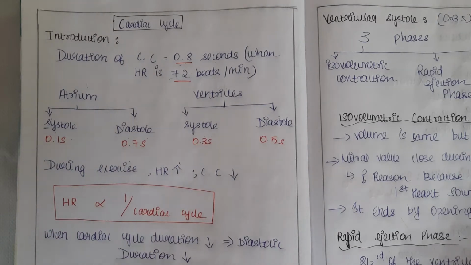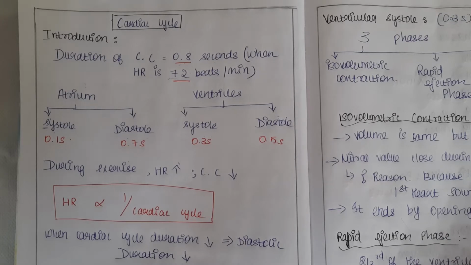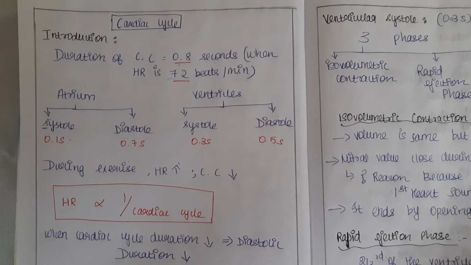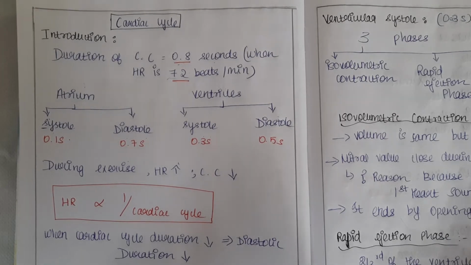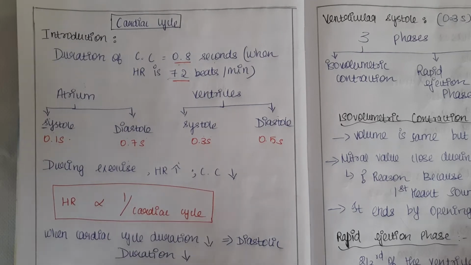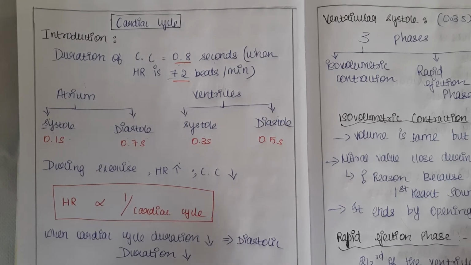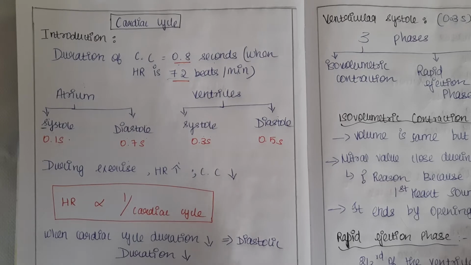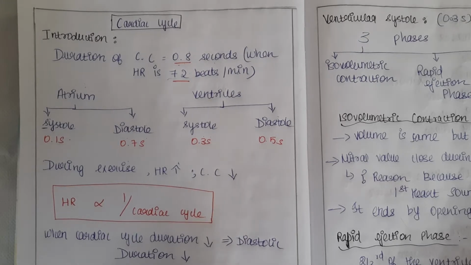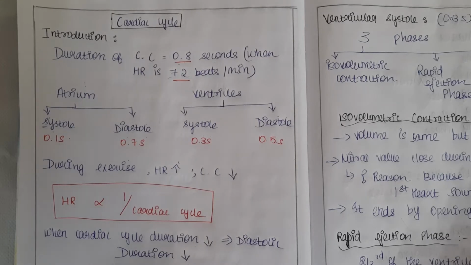During diastole, what happens? During diastole, the ventricles get filled. During exercise, the ventricular filling is compressed. That's why I have written here, when the cardiac cycle duration decreases, the diastole duration will also decrease. That results in the ventricular filling being compressed.